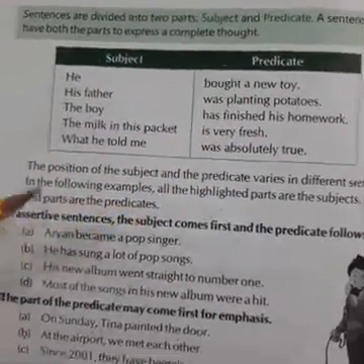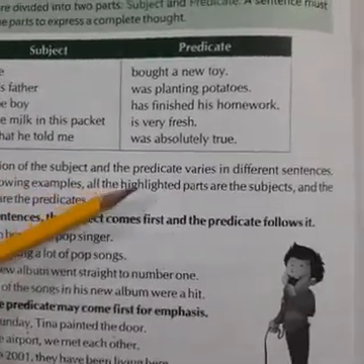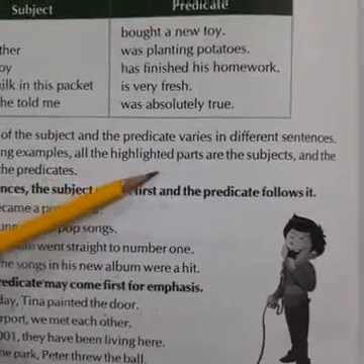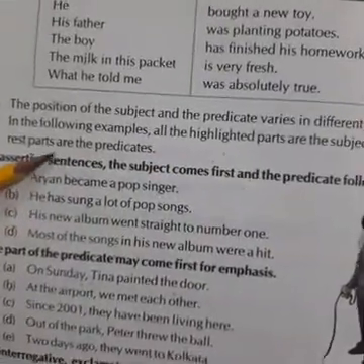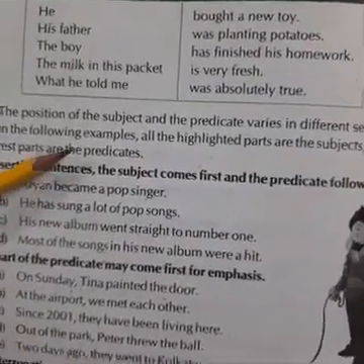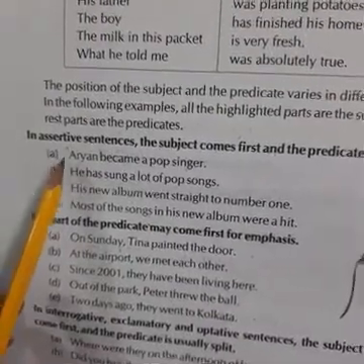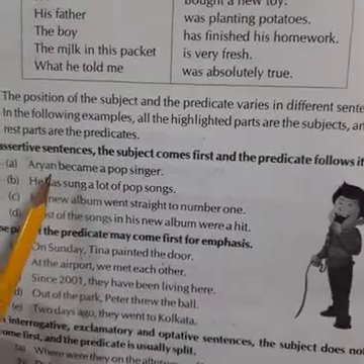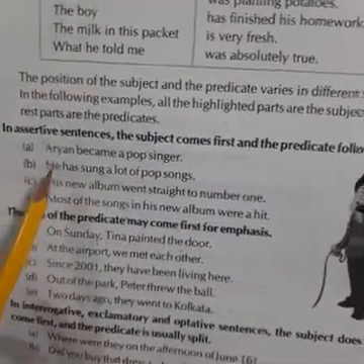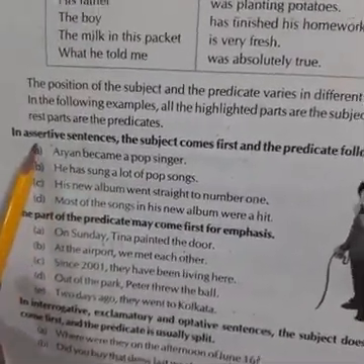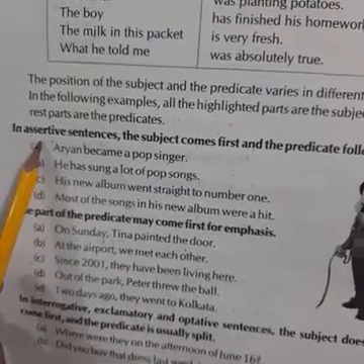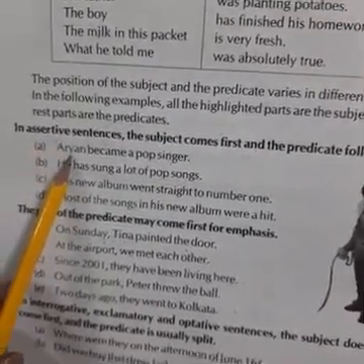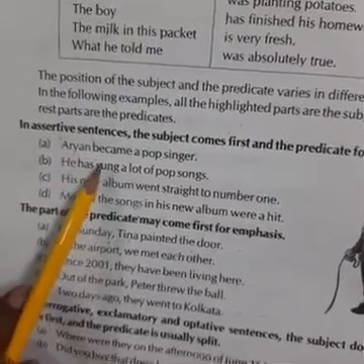So the position of the subject and the predicate varies in different sentences. In the following examples, all the highlighted parts are the subject and the rest are the predicate. In assertive sentences, the subject comes first and the predicate follows it. Assertive sentence means simple sentences. So in simple sentences, the subject always comes first and the predicate follows it.